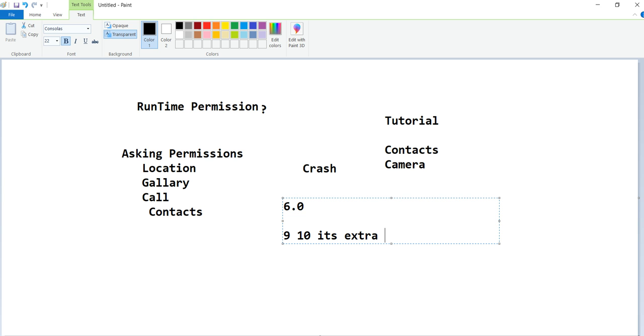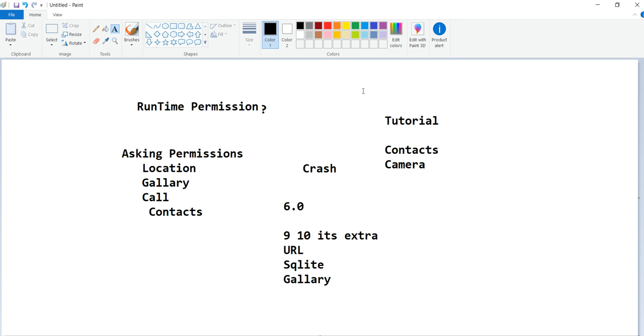Some extra permissions were added in 9 and 10.0, like URL permission, and if we are using SQLite, the SQLite permissions. When I am asking for the gallery, extra gallery permissions were added in 9 and 10.0.